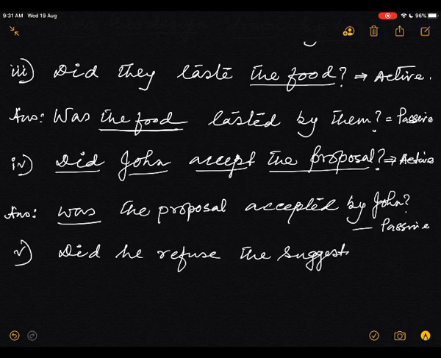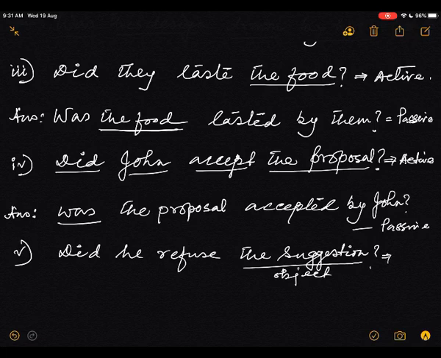I have given this word 2 times, but here it is plural. Sorry, here it is singular and there it was plural. The suggestion, it is the object, and write it. Now it is the active voice.